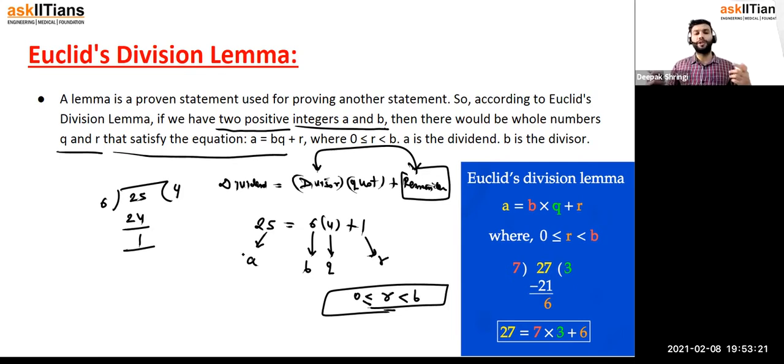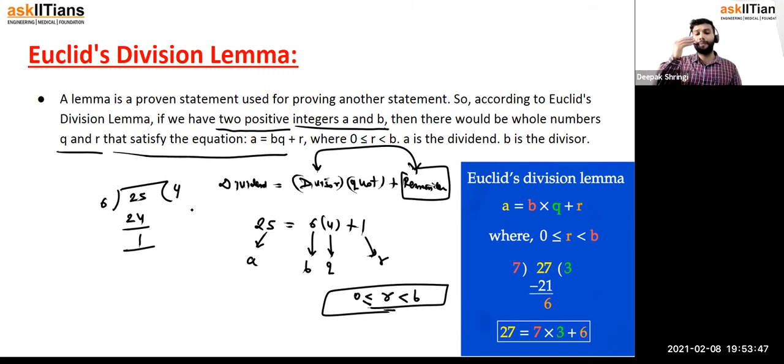When you read this, basically a lemma, you think, oh my god, what is that? What is he saying, that if we have two positive numbers a and b, then there are whole numbers q and r that satisfy the equation? We wonder about that, but it is not something to wonder about, because we already knew that dividend equals divisor into quotient plus remainder. We can write the dividend as a product of two things plus the remainder. And that's what he said.